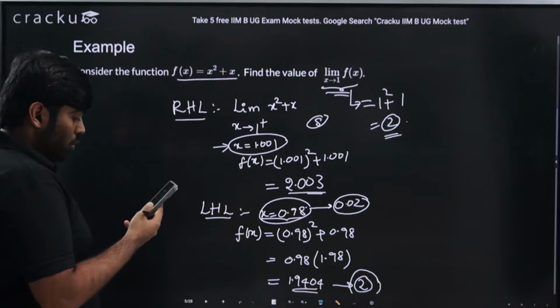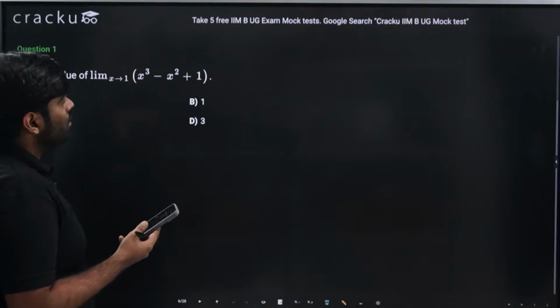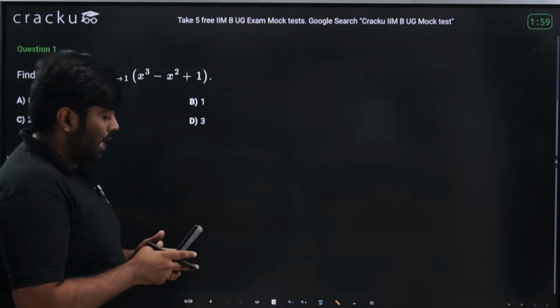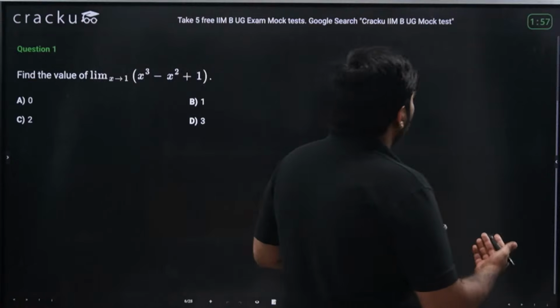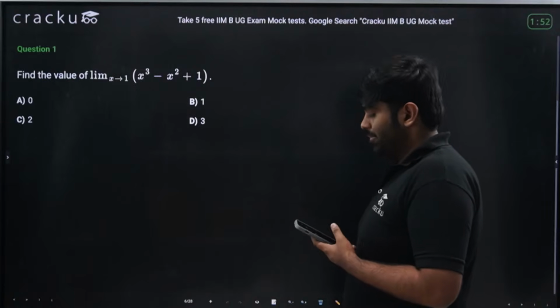So here it would be 2. Indeed, I would ask you people to solve a basic question once. The timer is running. It would be of 2 minutes. Please solve this question. This is pretty much doable indeed.